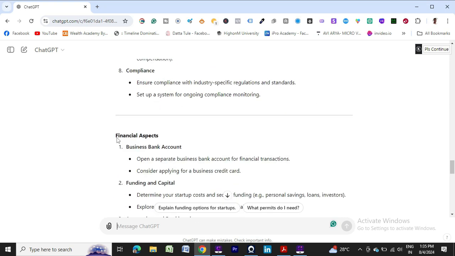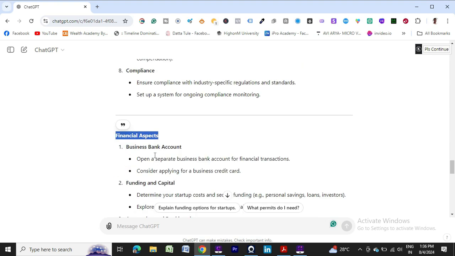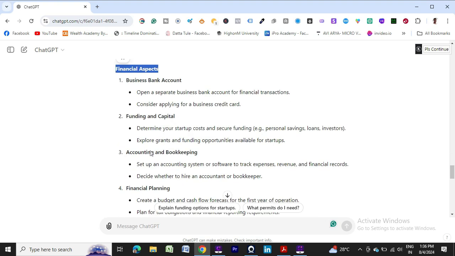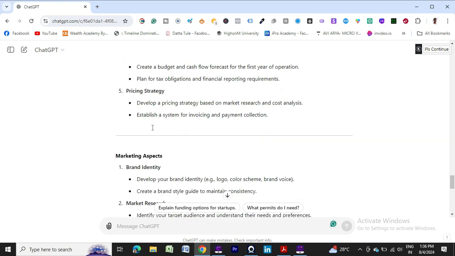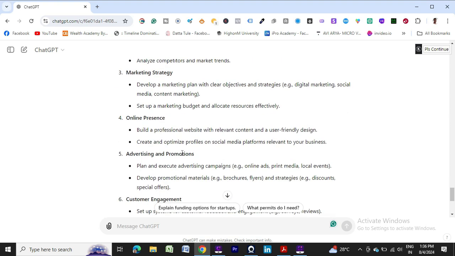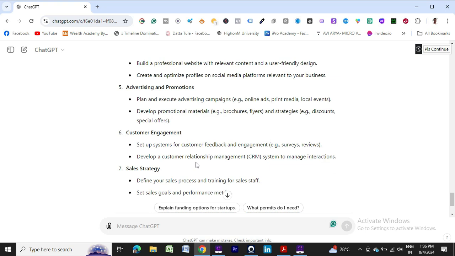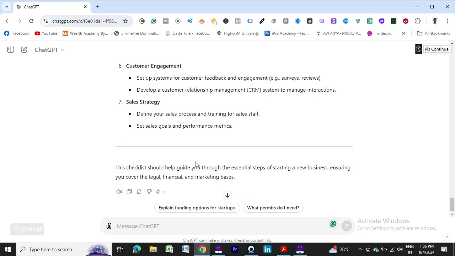Now it's coming to financial aspects. Previously it was legal aspects, now the financial aspects I wanted to know, so ChatGPT covered those things. Marketing aspects: brand identity, market research, marketing strategy, online presence, advertising and promotions, customer engagement, sales strategy. So all these things it has covered.